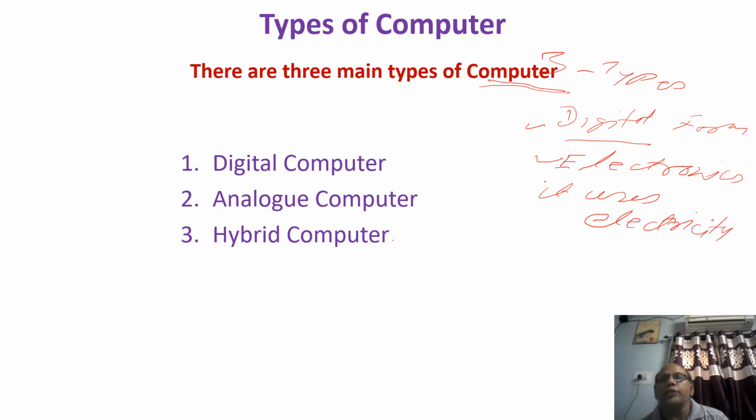Now when it uses the electric circuit, it has the properties on and off, which means the circuit may be on or the circuit may be off. The total computer system is in digital form, in electronics form, and it uses electrical circuits on and off. Whatever circuit is inside the computer, it is only in the form of on and off, meaning in the form of 0 and 1. In other words, the computer can understand only 0 and 1.